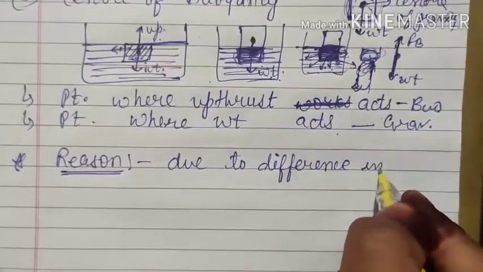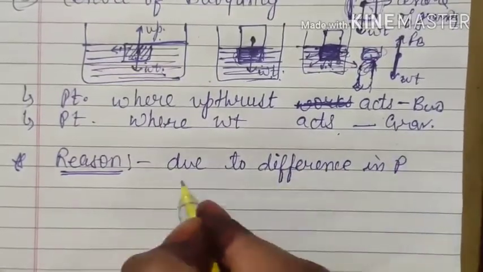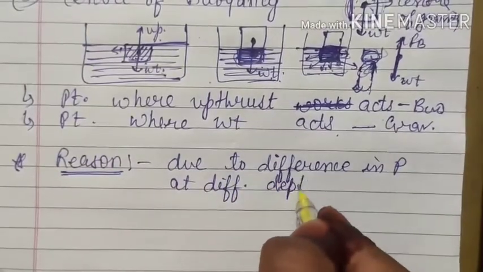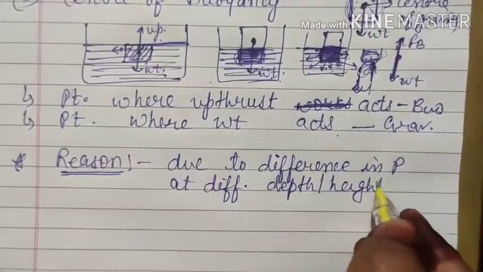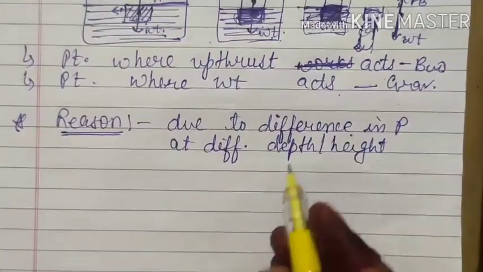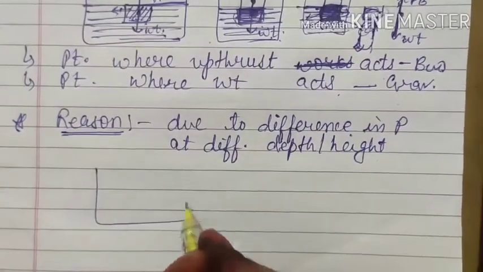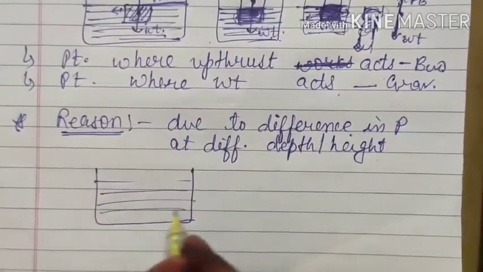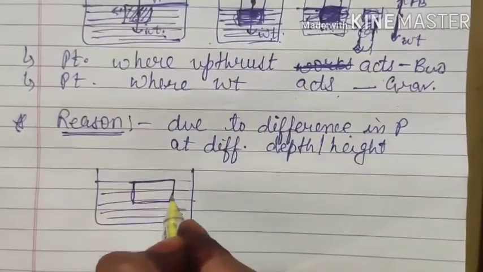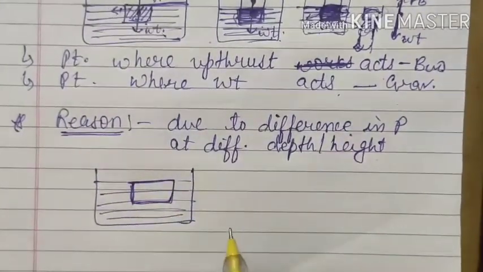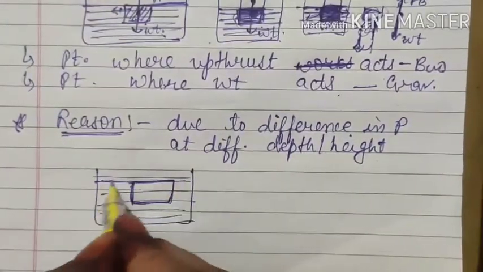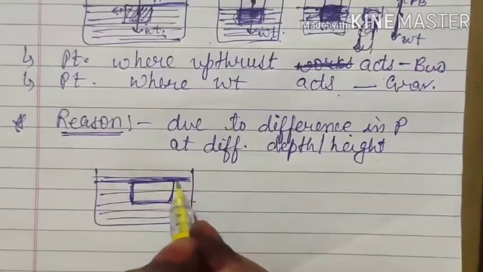Difference in pressure at different points, or you can say different depth, or different height. And we have discussed it many times. That means if you have any particular object inside any liquid, and if it has some thickness, suppose this portion coincides with the top layer of the water.